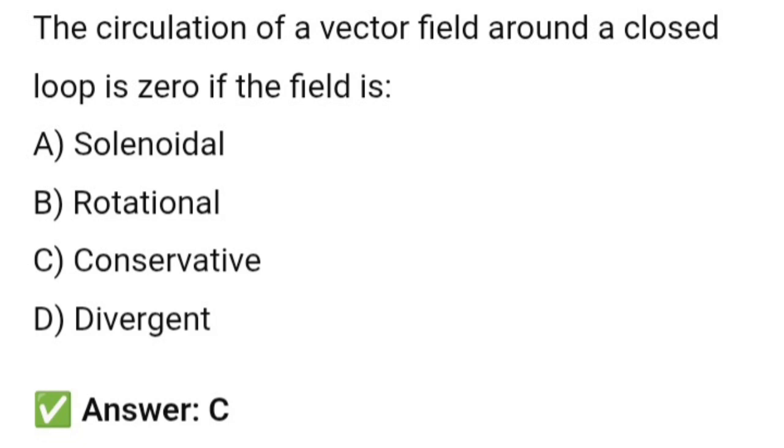The circulation of a vector field around a closed loop is 0 if the vector is, see, we have already seen this, that circulation of a field is 0 means the curl is 0. So the field for which curl is 0 is conservative. So option C is correct.